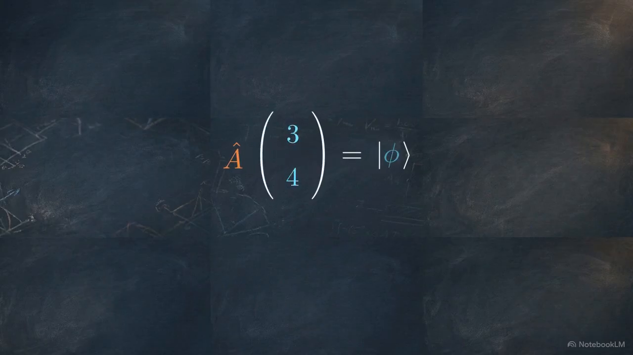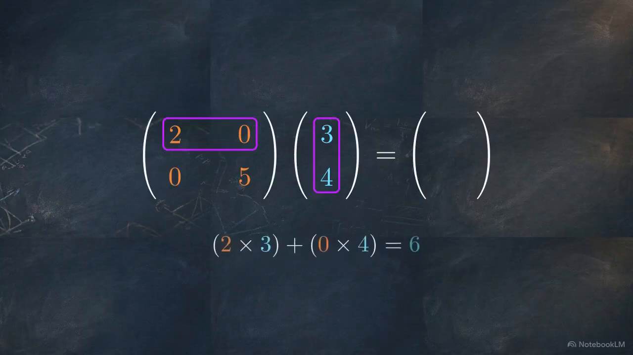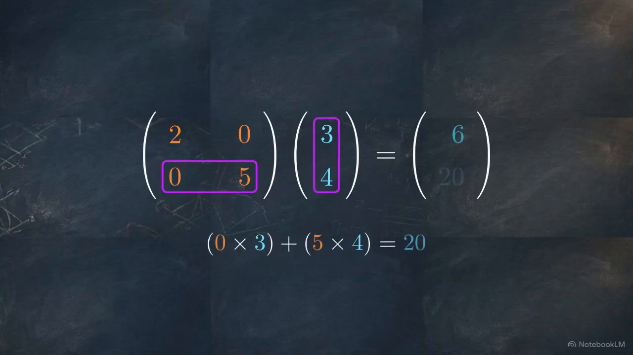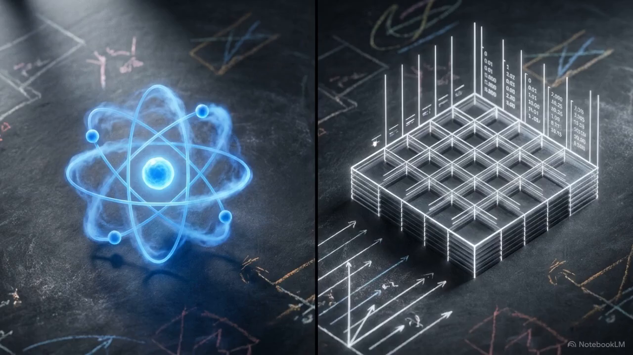Looking closely, the ket expands into a column vector of complex numbers. The abstract operator acting on it expands into a literal mathematical matrix. Calculating quantum mechanics is, at its core, the rigid application of matrix multiplication. By converting physical states into column vectors and physical forces into matrices, we convert abstract quantum mysteries into computable math.